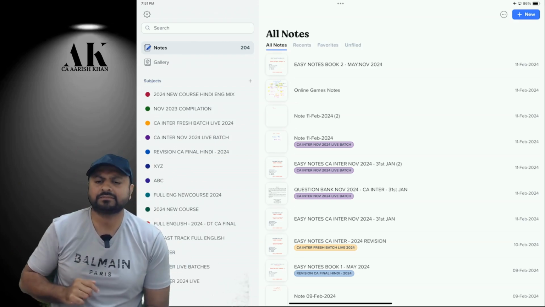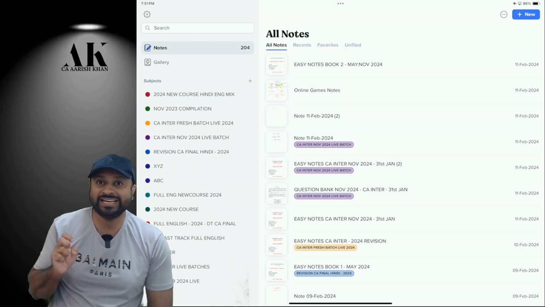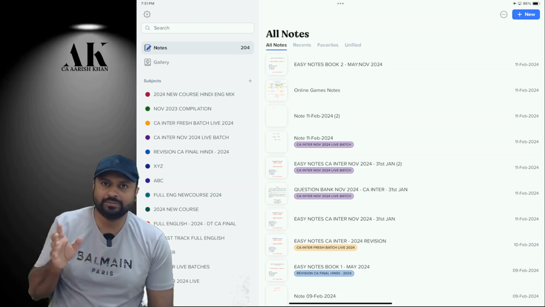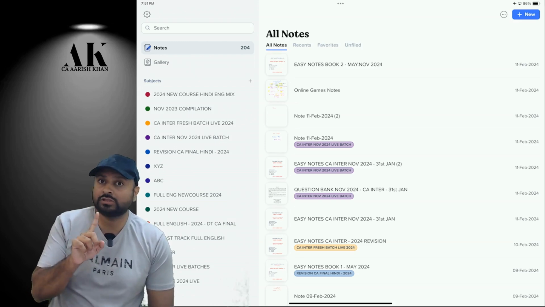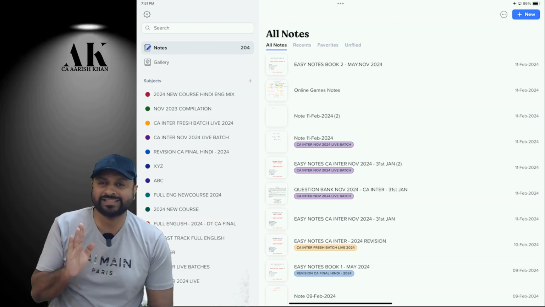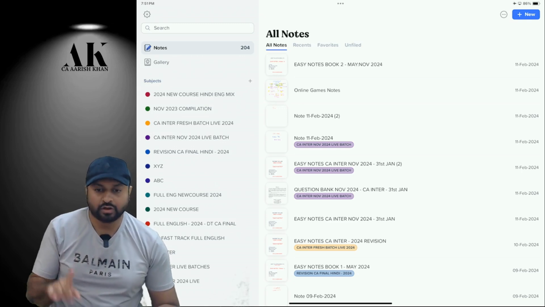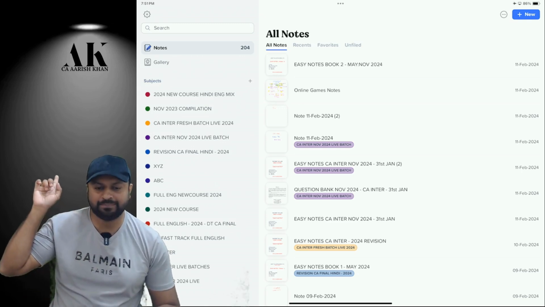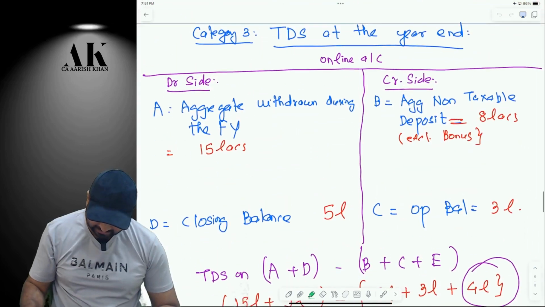What is A? Withdrawal. What is D? Closing balance. What is B? Don't say deposit. Use the proper word: non-taxable deposit. That is B. What is C? Opening balance. And what is E? The amount which is already subject to TDS in the previous withdrawals. Correct? Now, take this example and get me the answer, please.